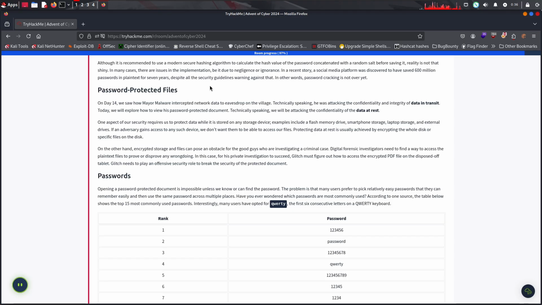That's about the CIA triad and all that. You can check out day 14. One aspect of our security requires us to protect data while it's stored, for example, flash memory drive, smartphone.